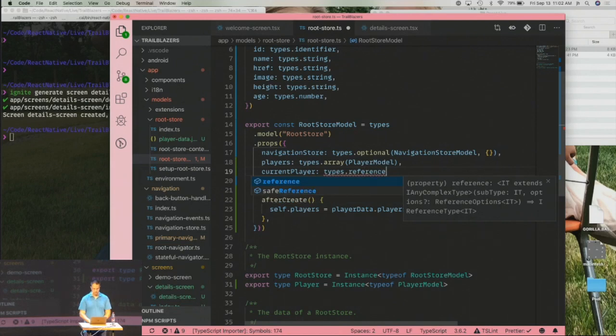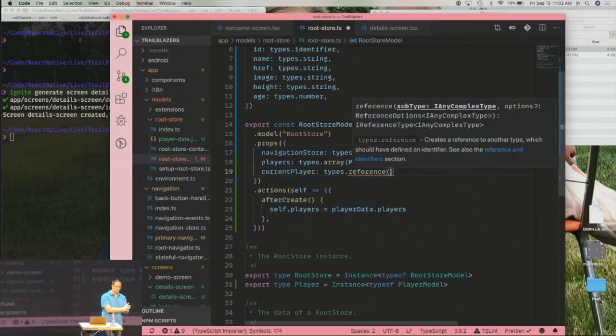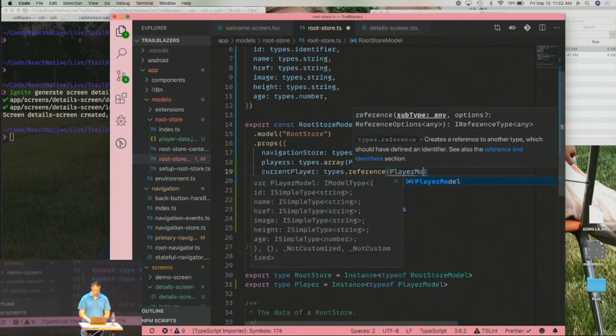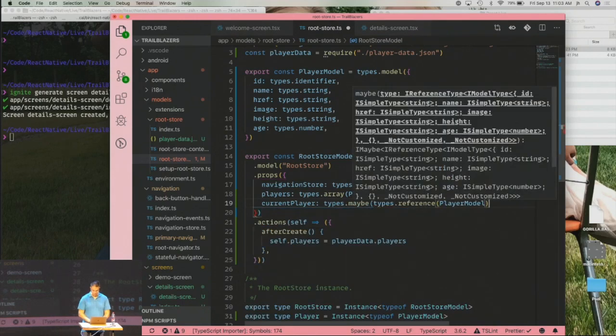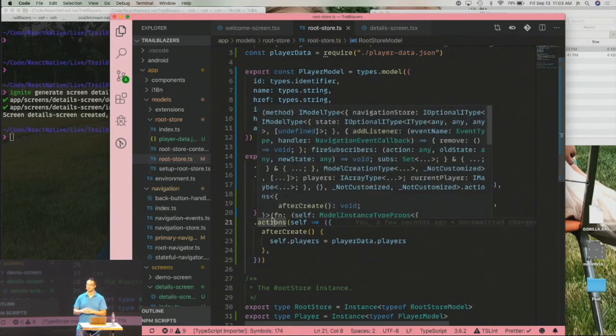Types.reference, because we don't want another copy. We don't want to copy the player into this property. We want to actually just reference it. And this is where types.identifier comes in handy, because it's a string that identifies that particular player. It only stores that string in this other location, and we'll go and fetch it from the other spot. So types.reference player model. However, when you first start the app, it's not going to actually have a reference to another model, or it's not going to be actually set. So types.maybe, wrapping around that, tells it it's okay if it's undefined.